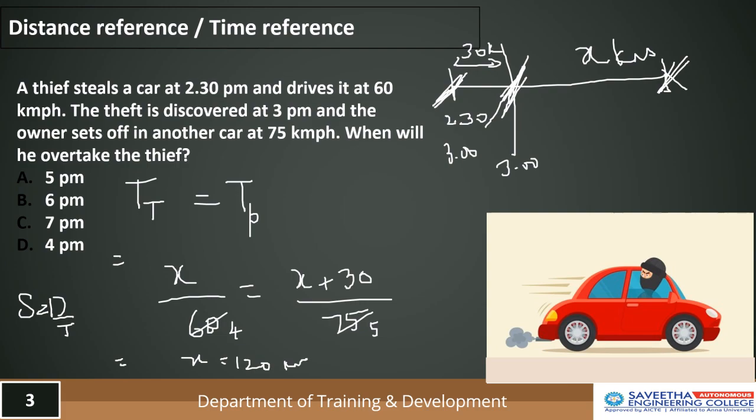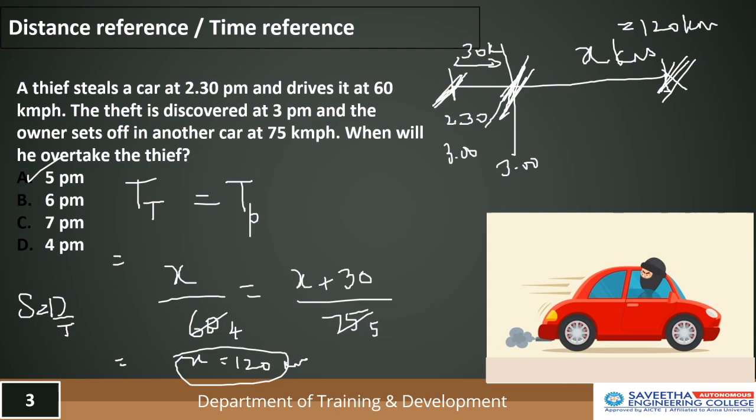Now when will the thief be overtaken? That is the question. As we know, this distance is 120 kilometers. The thief travels at a speed of 60 kilometers per hour, so to cover a distance of 120 kilometers he would obviously take 2 hours, starting from 3 p.m. 2 hours later is 5 p.m. And that is your answer.